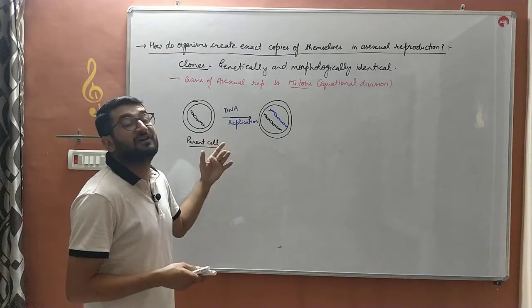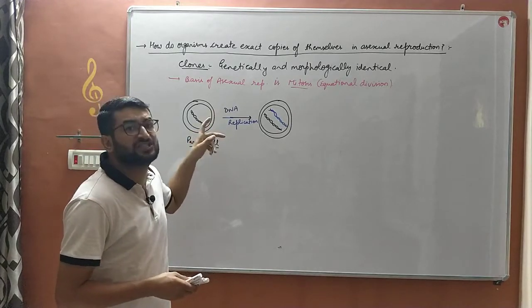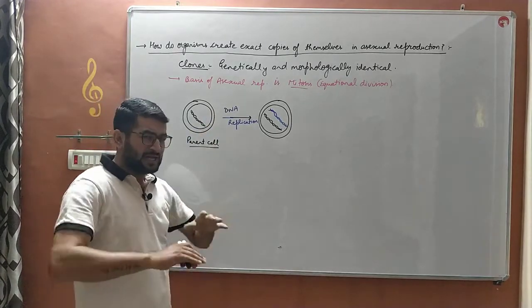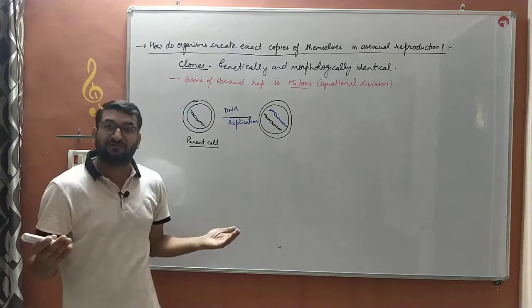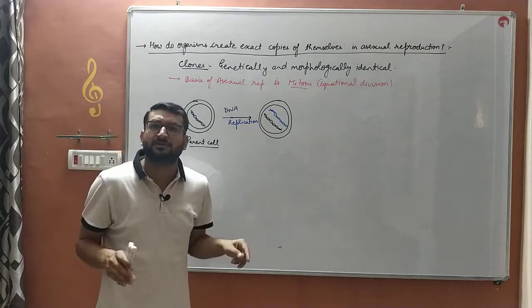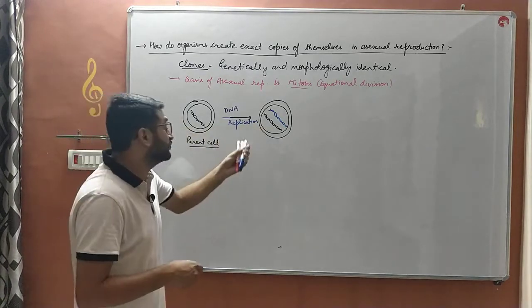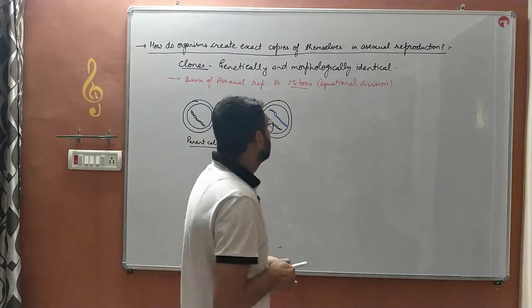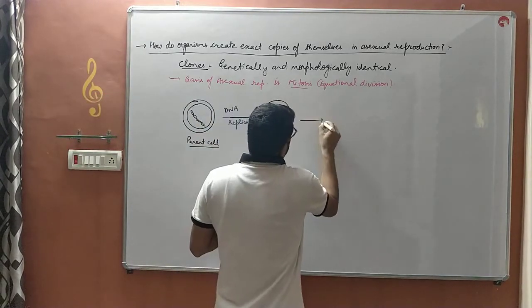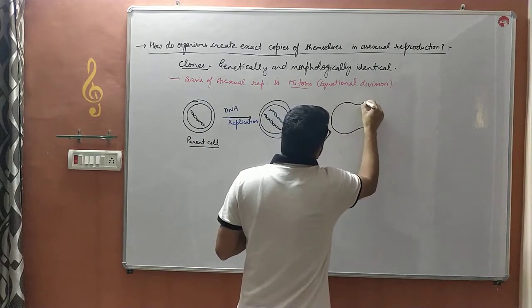This process requires a large number of enzymes. This process you will study in detail in your class 12. So the DNA copies itself, just like you make a photocopy of your notes. Just like that, DNA copies itself. So the amount of DNA is doubled now. Then the nucleus divides. As we all know, karyokinesis takes place.